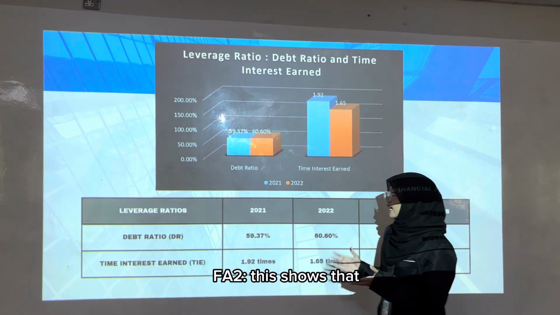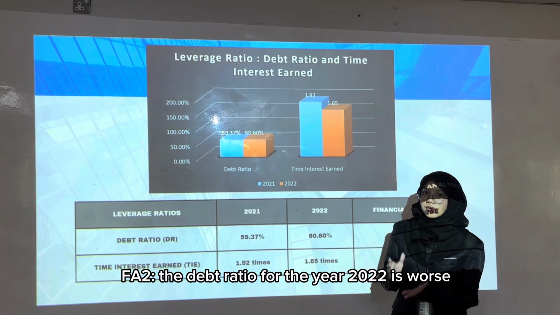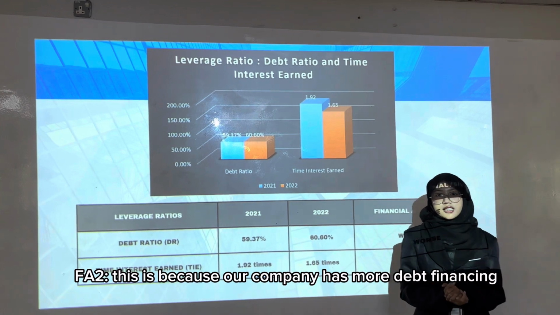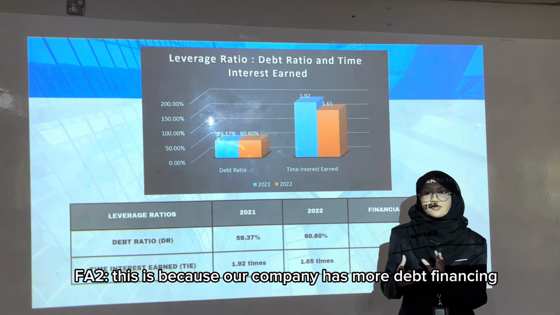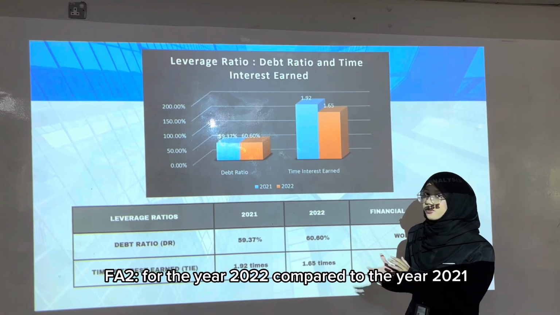This shows that the debt ratio for the year 2022 is worse than the year 2021. This is because our company has more debt financing for the year 2022 compared to the year 2021.